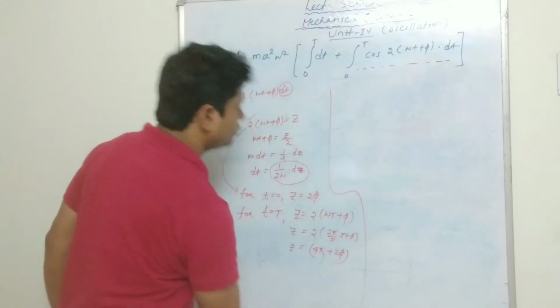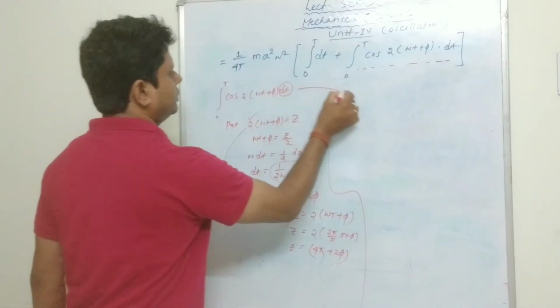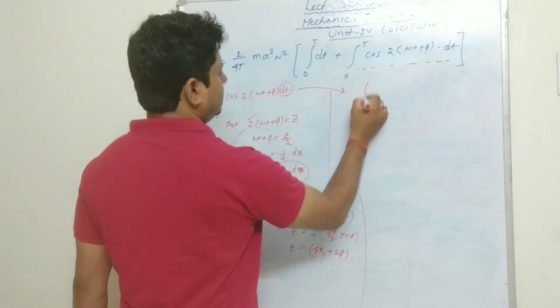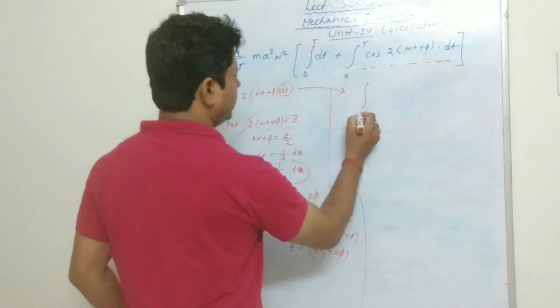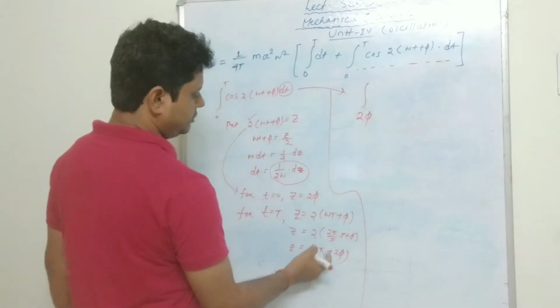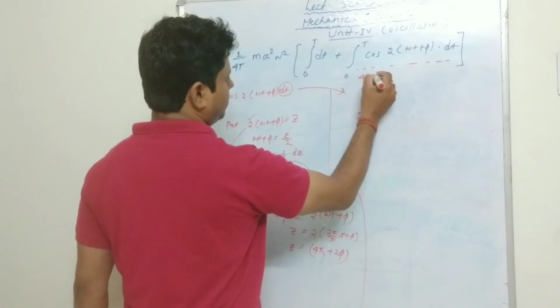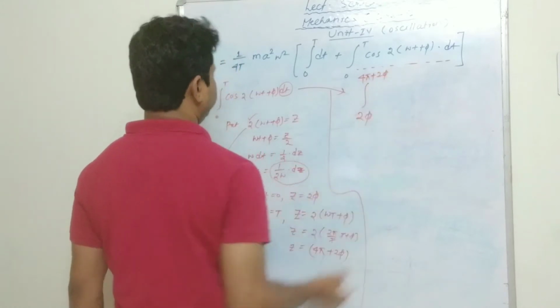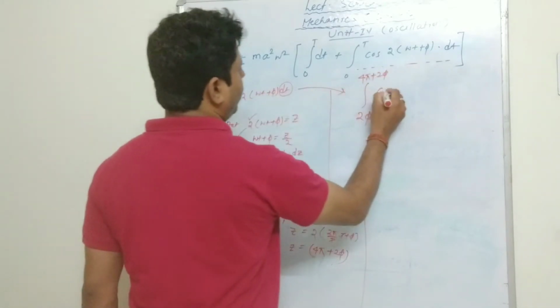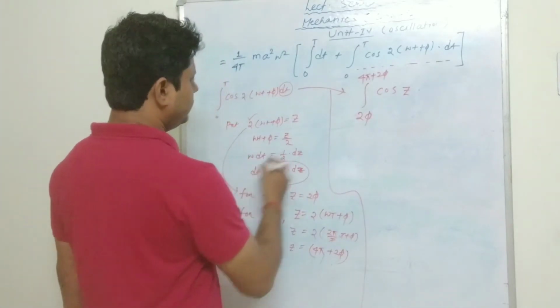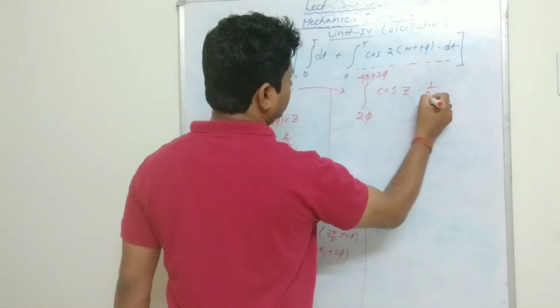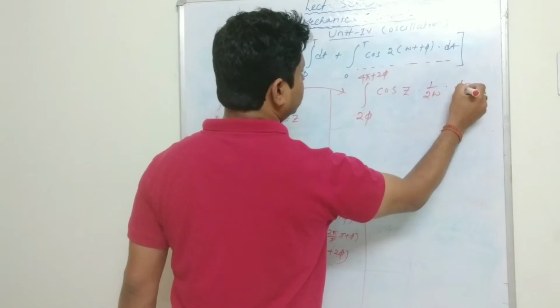Now we have to put all the things for this integration. The lower limit will be 2 phi, and the upper limit will be 4 pi plus 2 phi. Now it will be cos z, with dt considered as 1 by 2 omega into dz, right?